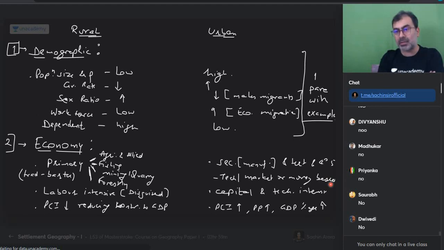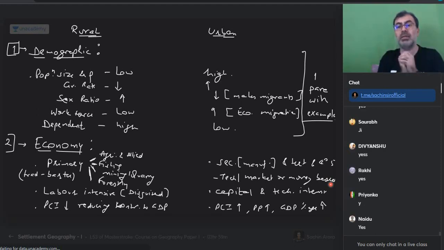Urban area, does it have access to money anytime? Can I become a Zomato delivery boy for one day? Can I? Yes. Can I become an Uber taxi driver? Can I sell pakoras? And will people buy it? Because if I open a pakora stall in the village, nobody will come. True or no? So everyone, can I get money?